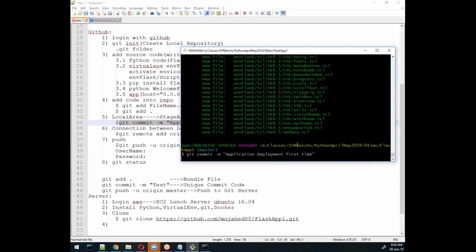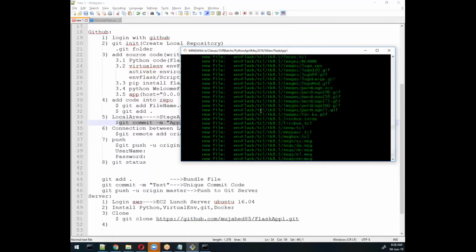So after commit, it will come into one bundle and generate one unique number, and that unique number we can see in the git repository and here also, no problem. But the main thing is that commit is very important. This will bind the whole thing, whatever changes you made to all these files, into one message or unique number. Remember.